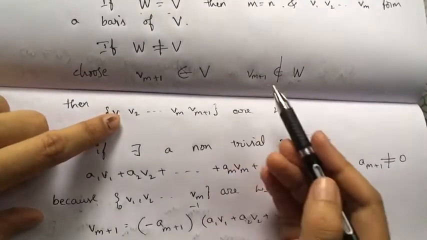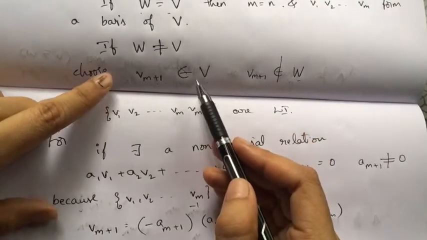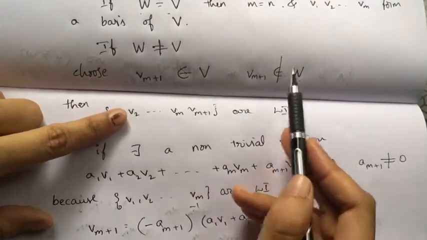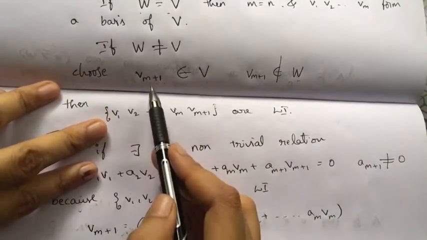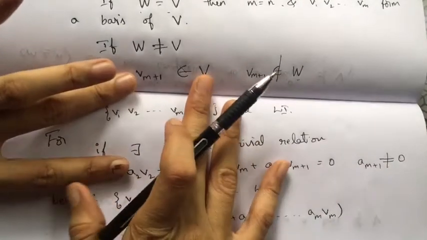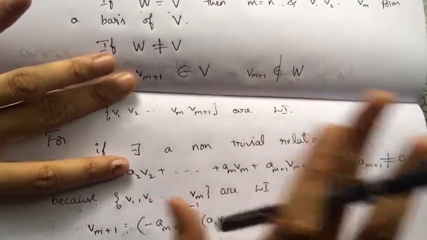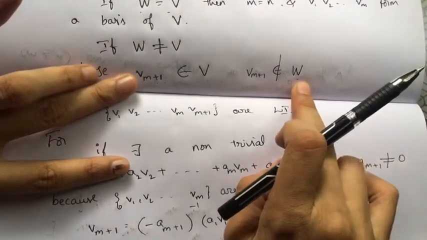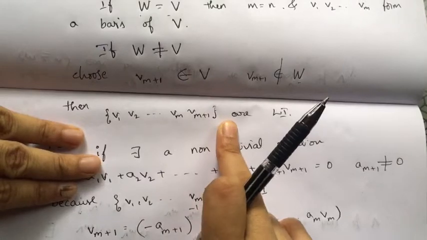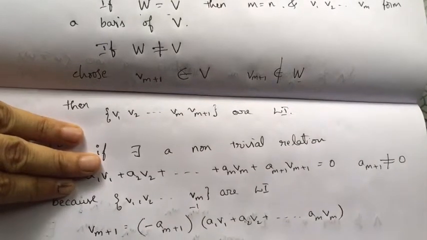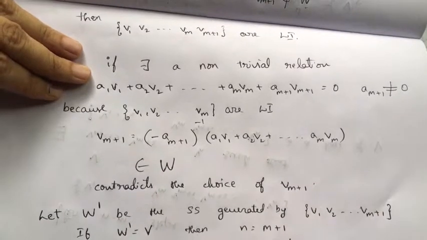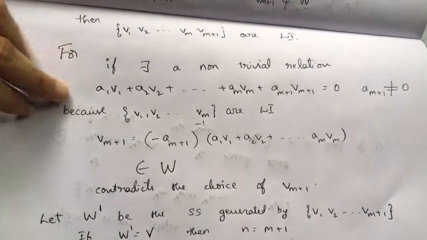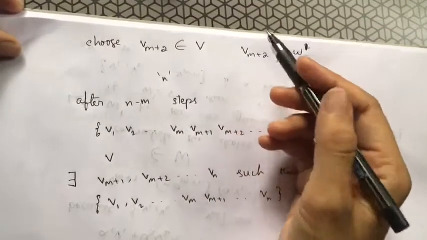So I cannot say that this element belongs to V but not to W. So it has to belong to W. I cannot choose any such vm plus 1 which belongs to V and does not belong to W. So that is not possible. So when it belongs to W, they form a linearly independent set and they form a basis now. The same way I'll continue, I'll take up one more vector and say they form a basis. Like that I'll continue that process.